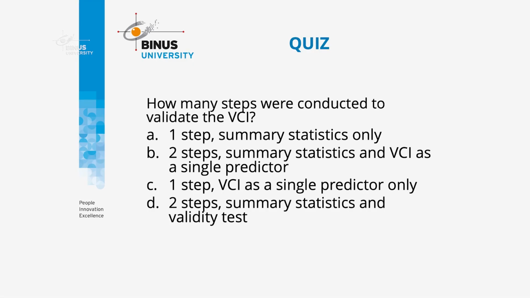So here we move to the quiz. How many steps were conducted to validate the VCI? A, one step, which is the summary statistic only. B, two steps, those are the summary statistic and VCI as a single predictor. C, one step, which is the VCI as a single predictor only. So that is enough for our module today.